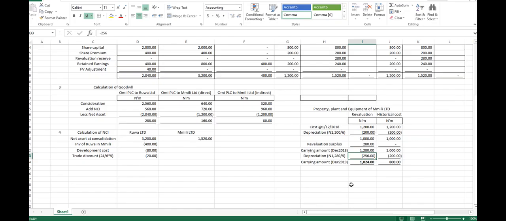So if that is the case, it means that Emily has excessively charged the account of 256 million instead of 200 million. The difference between them is 56 million. That 56 million is an excessive charge of depreciation. Do you understand?